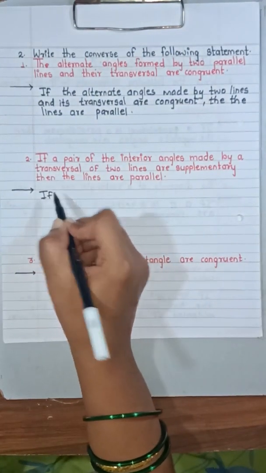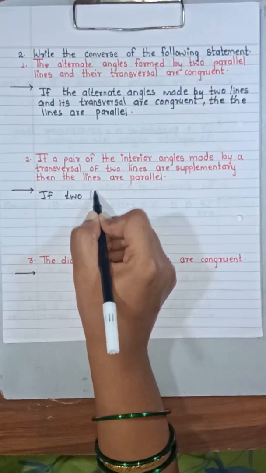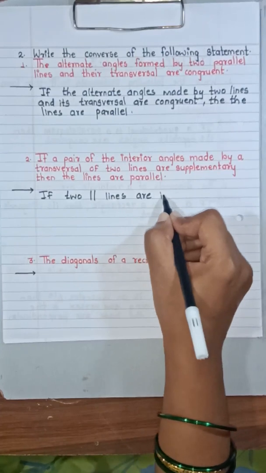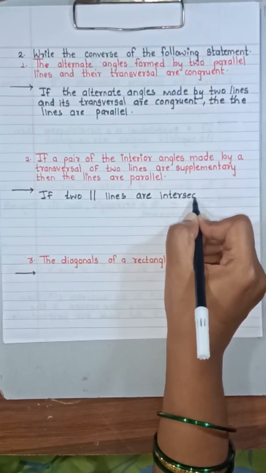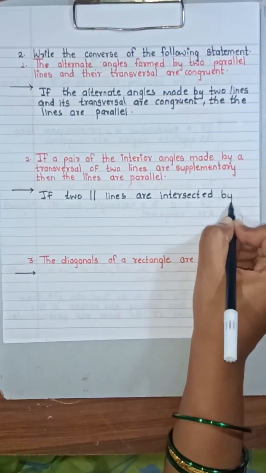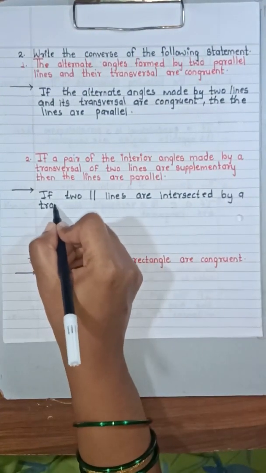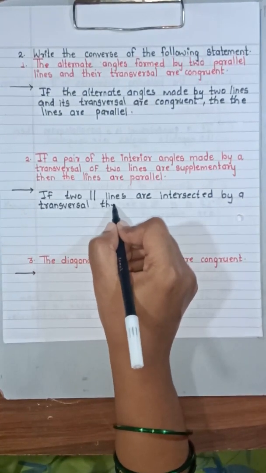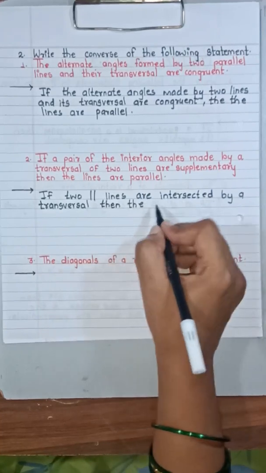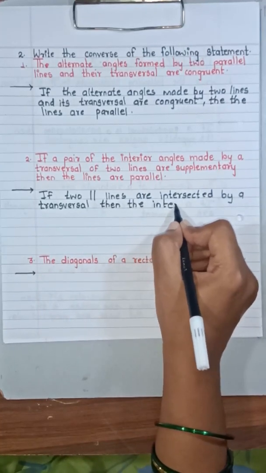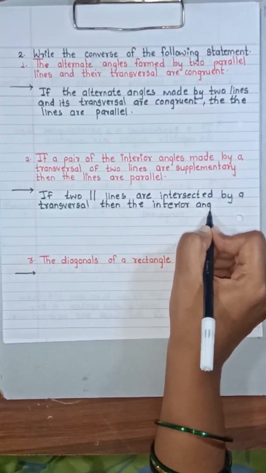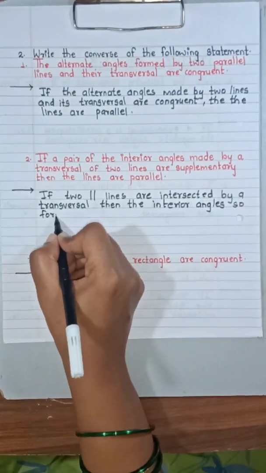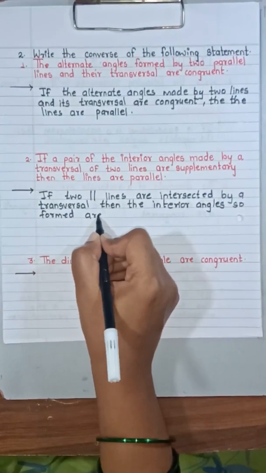Now, if two parallel lines are intersected by a transversal, then the interior angles so formed are supplementary.